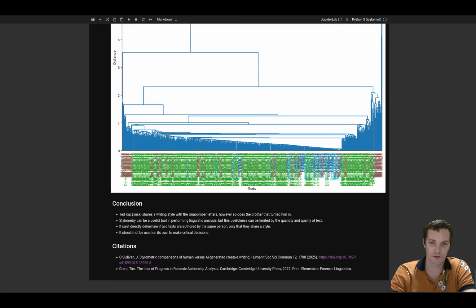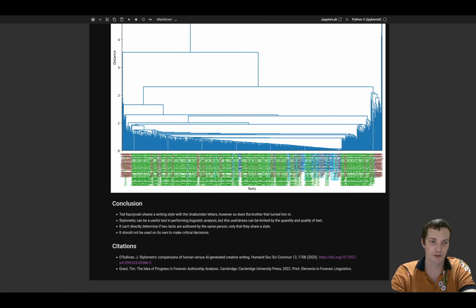So in conclusion, yeah, Ted's writing style is similar to the Unabomber letters. However, so is his brother's, and his brother is the one that turned him in. So stylometry obviously can be a useful tool, but it has its limitations. And another thing is, should we expect that, right? And I think the answer is probably yes.